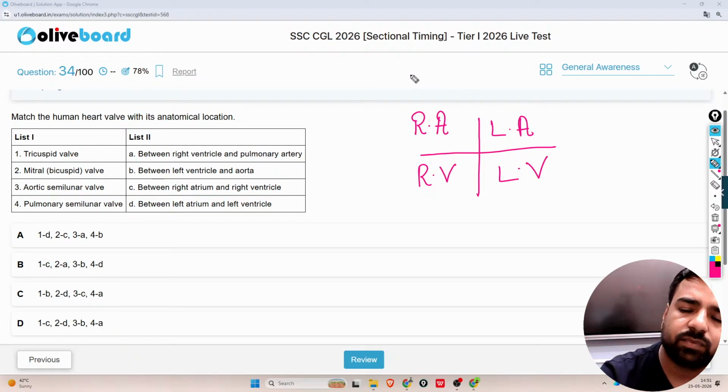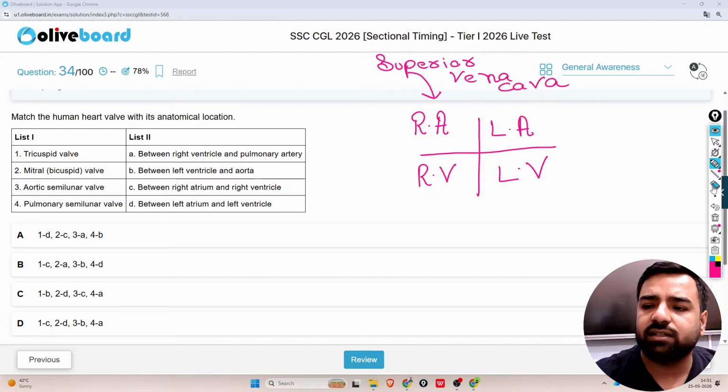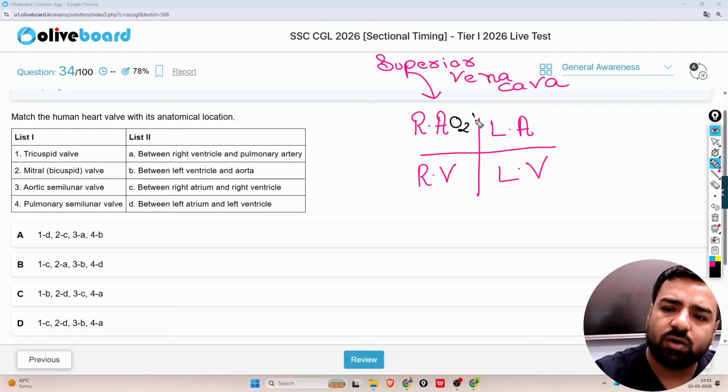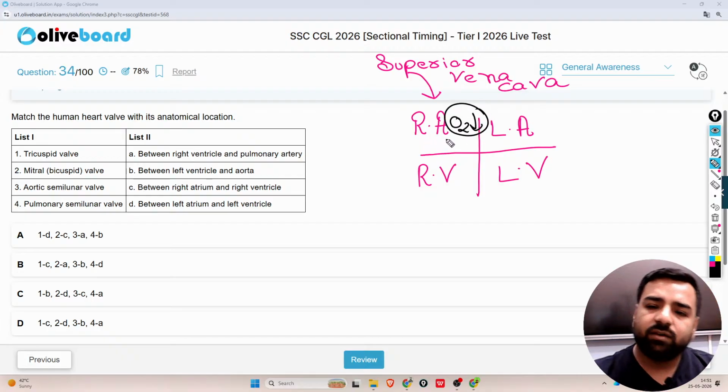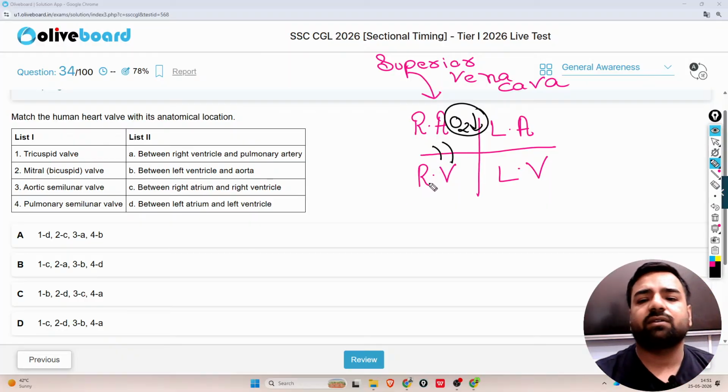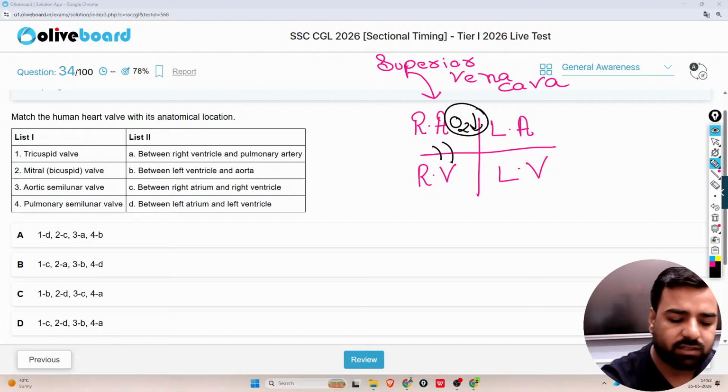So here, when blood enters it, it enters via superior or inferior vena cava. When blood enters here, it has a lesser amount of oxygen, that is, the blood with lesser oxygen actually enters here, in the right atrium. From the right atrium, when this blood enters the right ventricle, there's a valve known as what? That is the tricuspid valve. Please remember this. Which valve is there? You must remember this. So guys, that is your tricuspid valve. Here this valve is known as tricuspid.